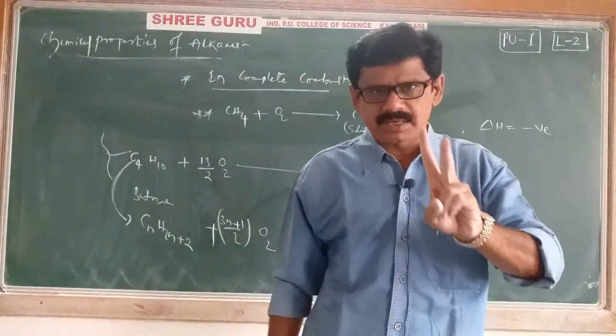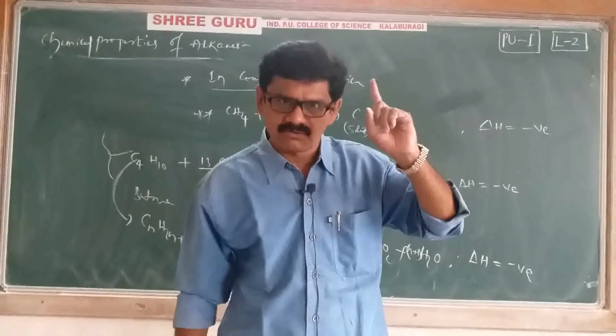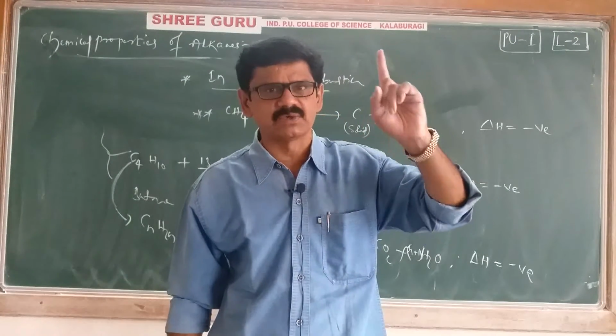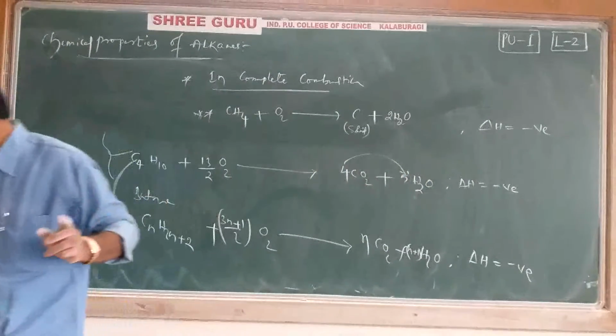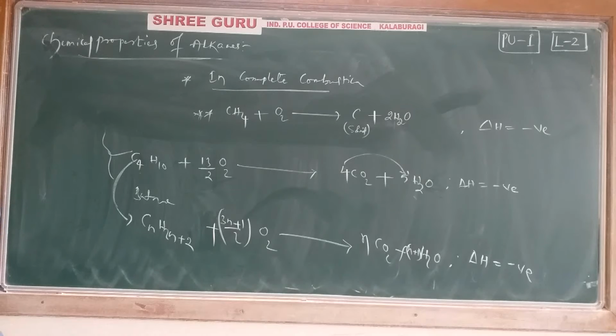Till now, two chemical properties we have learned. First one was halogenation, that is chlorination. Second one is the combustion process. Next chemical property also we will discuss, but just a minute before that.